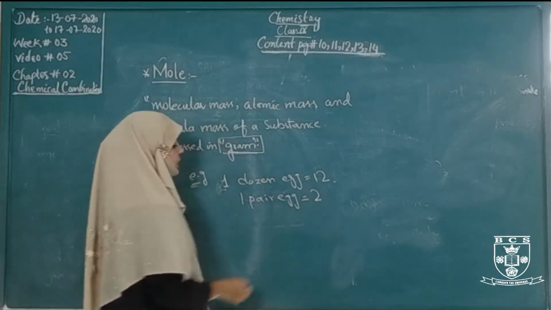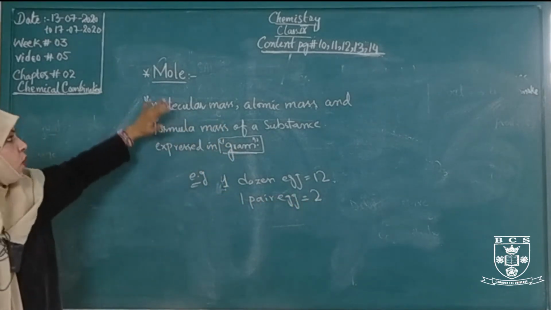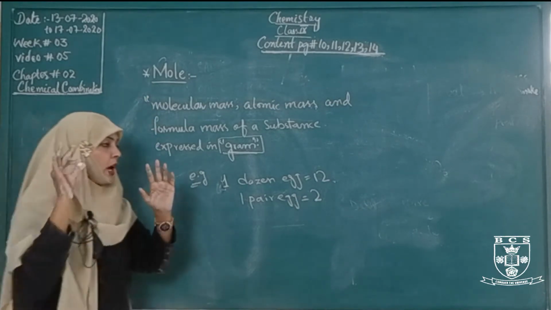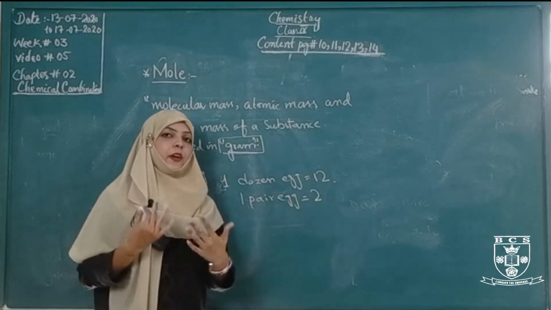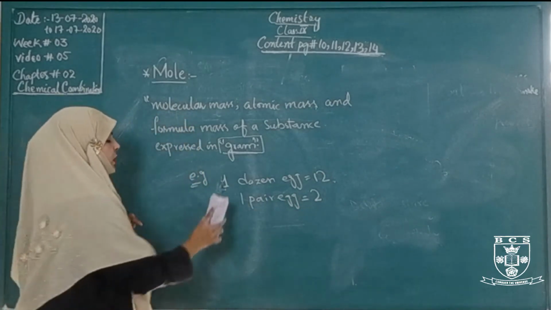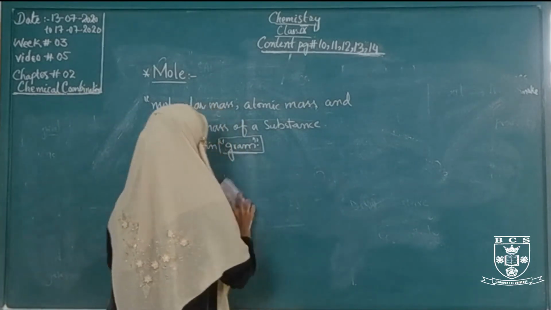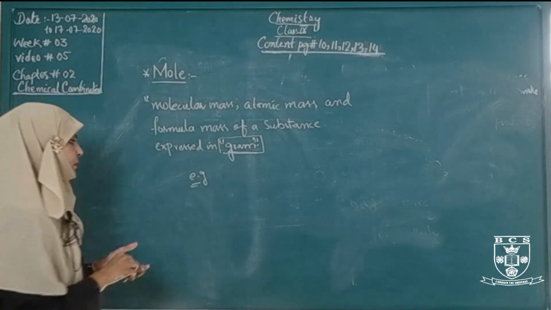But in chemistry, we use the term mole. Here we will not talk about 12 and 2, we just give an example.